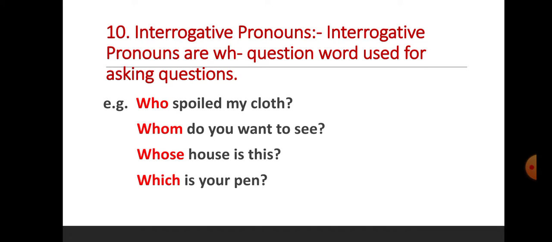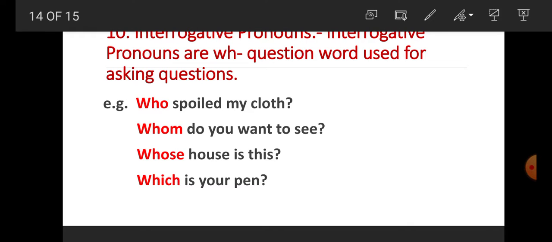Number 10. Interrogative pronouns. What are interrogative pronouns, student? Interrogative pronouns are WH question words used for asking questions. We all know, student, what WH questions are, like who, whom, whose, which.